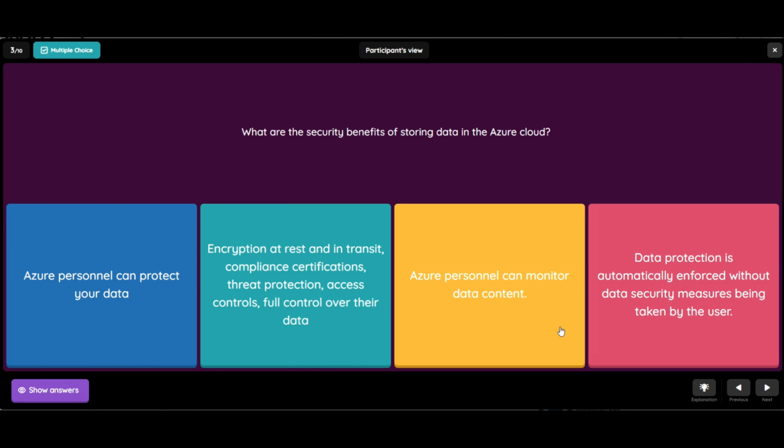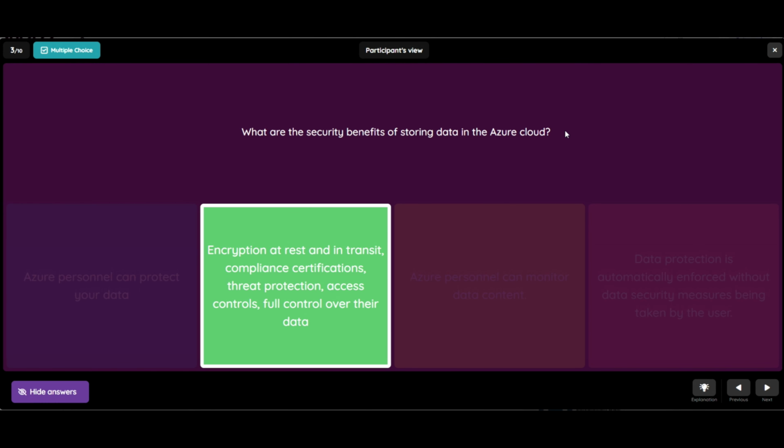The third question is, what are the security benefits of storing data in the Azure cloud? The options are: first, Azure personnel can protect your data. Second, encryption at rest and in transit, compliance certifications, threat protection, access controls, full control over their data. Third, Azure personnel can monitor data content. And fourth, data protection is automatically enforced without data security measures being taken by the user. The correct answer is encryption at rest and in transit, compliance certifications, threat protection, access controls, full control over their data. Let's see the explanation.